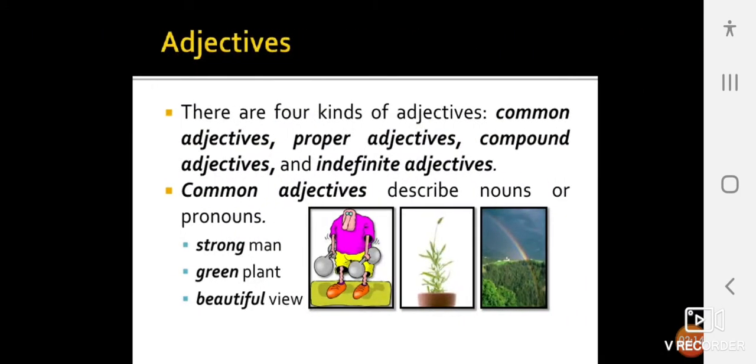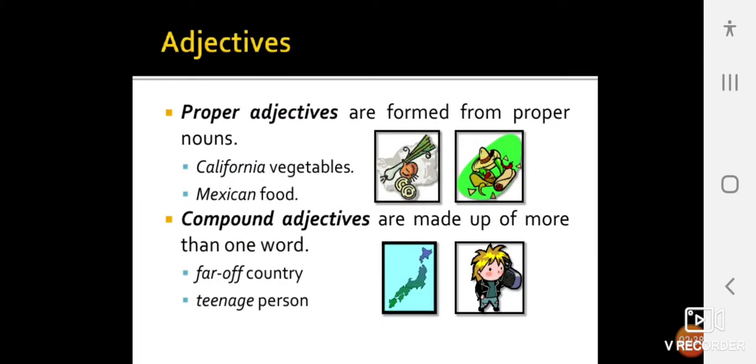So there are four kinds of adjectives: common adjectives, proper adjectives, compound adjectives, and indefinite adjectives. Common adjectives describe nouns or pronouns. For example, strong man, strong becomes an adjective. Green plant, green becomes an adjective. Beautiful view, beautiful becomes an adjective.